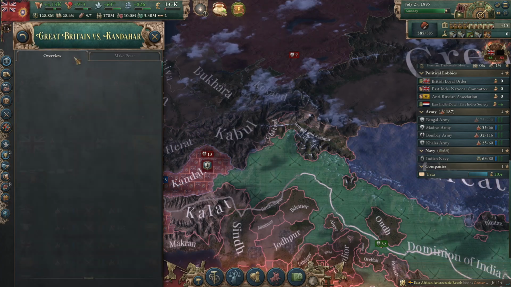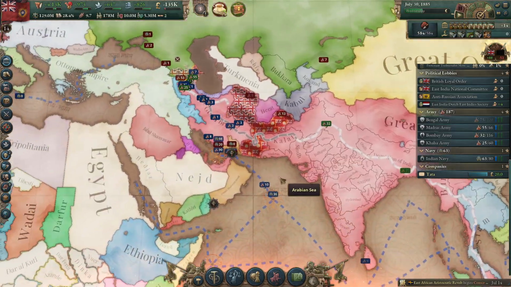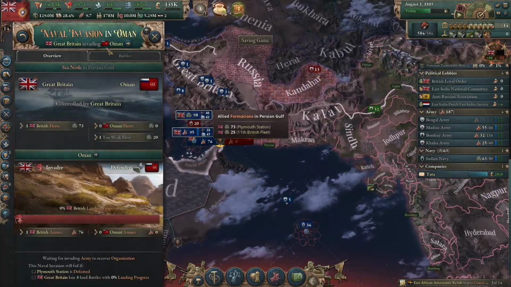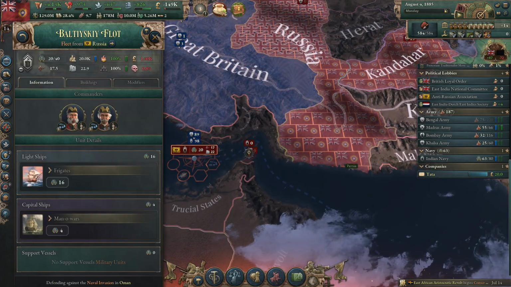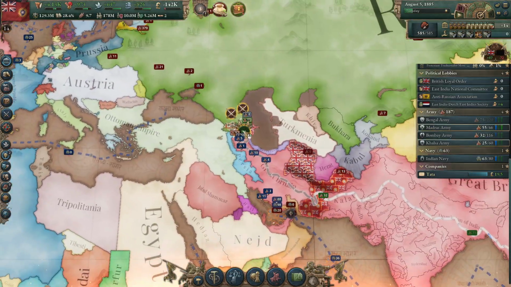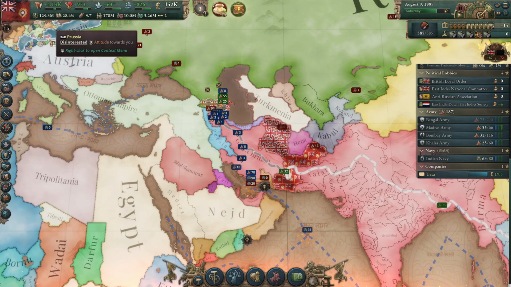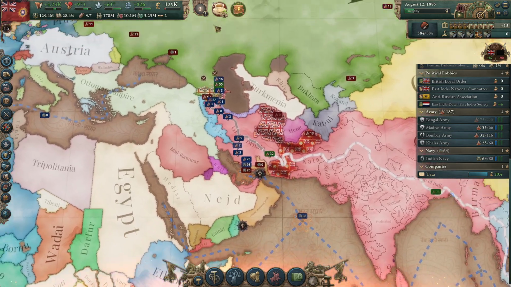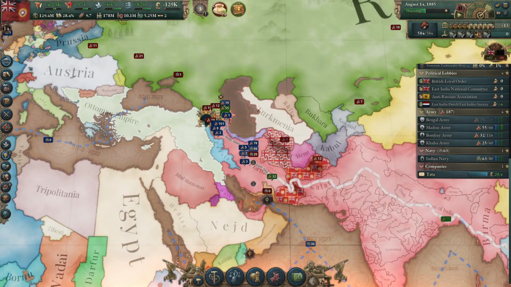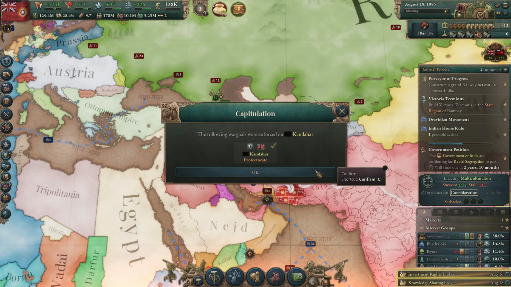Kandahar is fully occupied at this point, so all we'll be fighting for soon is the humiliation of Russia and the transfer of Oman. Naval invasion is happening. Britain is fighting Russia's Baltic fleet over there. And we should be getting increased liberty desire now from having our war thing enforced, right? From having military access enforced. There we go.